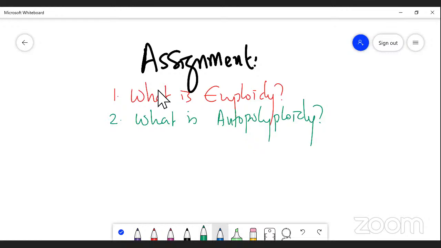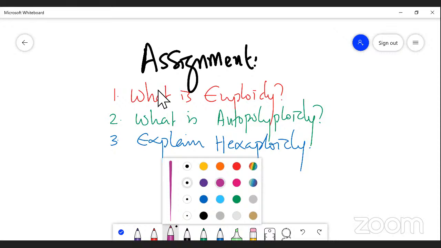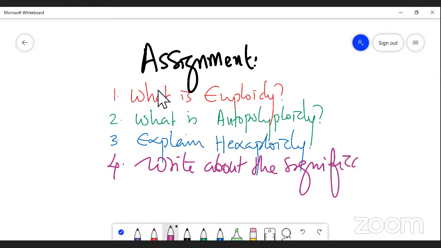Third question: Explain hexaploidy. Fourth one: Write about the significance of ploidy.